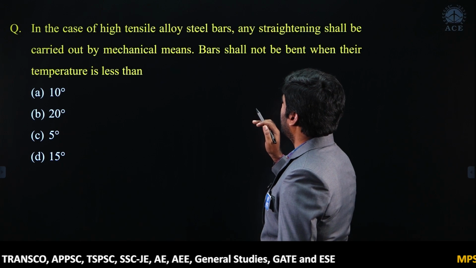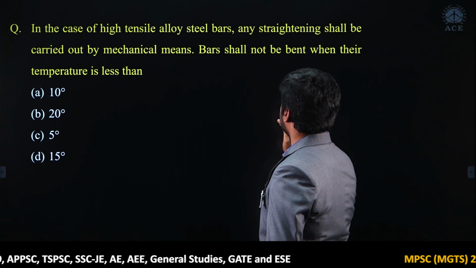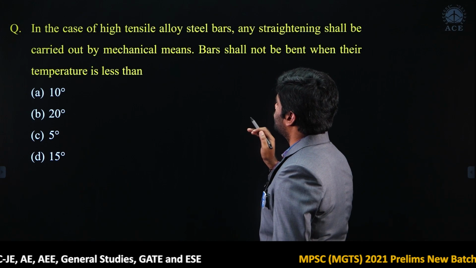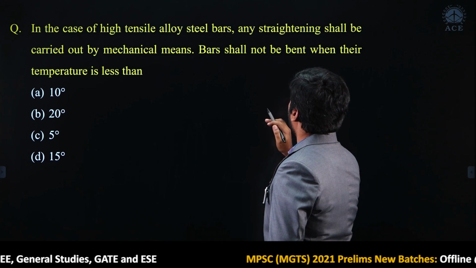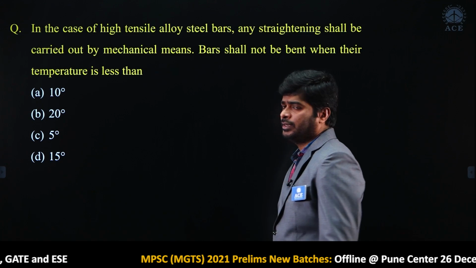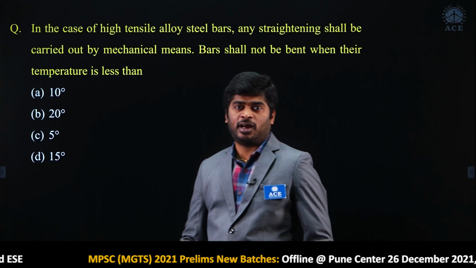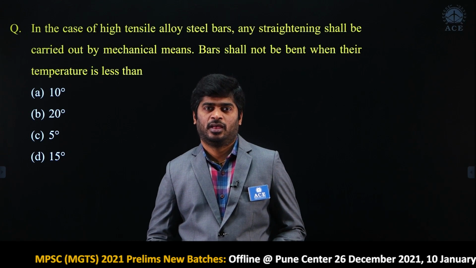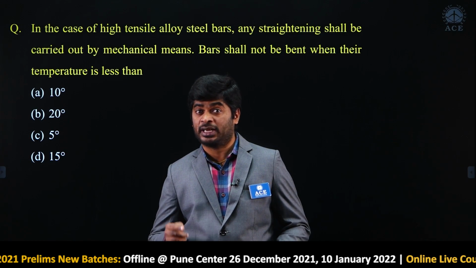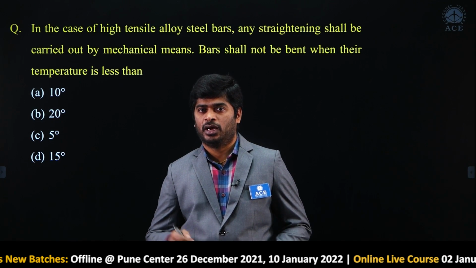In the case of high tensile alloy steel bars, any straightening shall be carried out by mechanical means. Bars shall not be bent when their temperature is less than what? My dear, it is common sense. The bar should be bent only above a particular temperature, otherwise cracks will form.